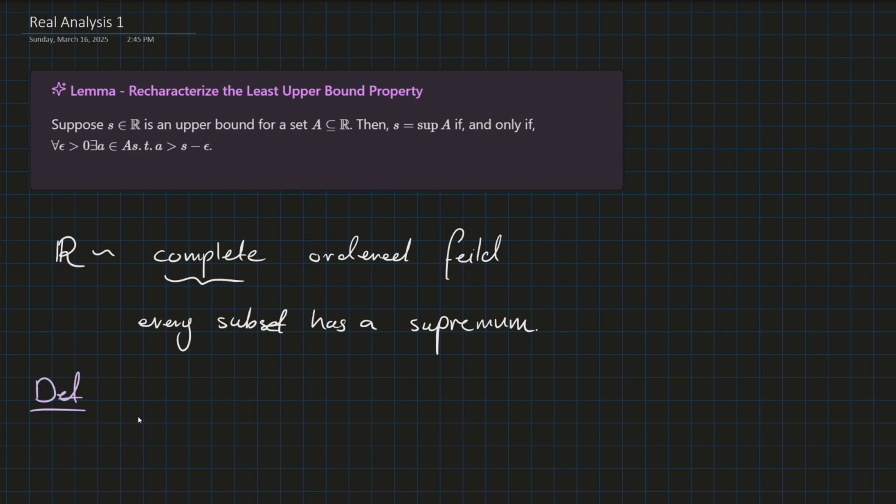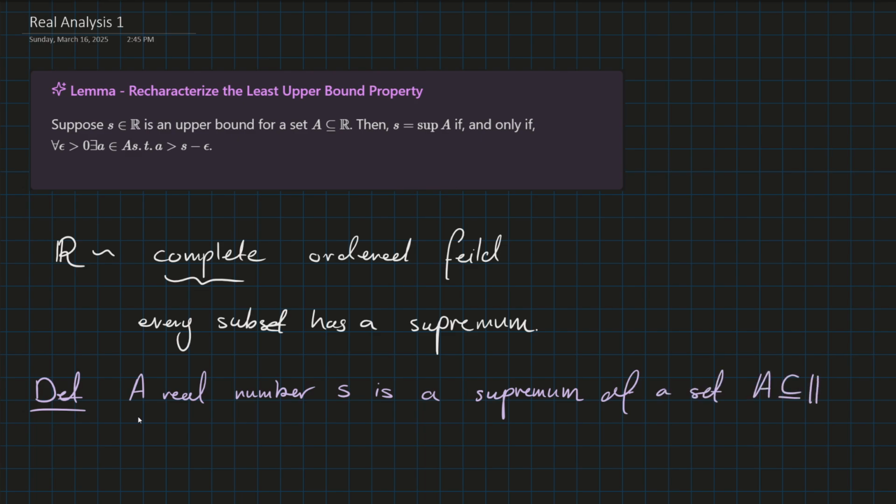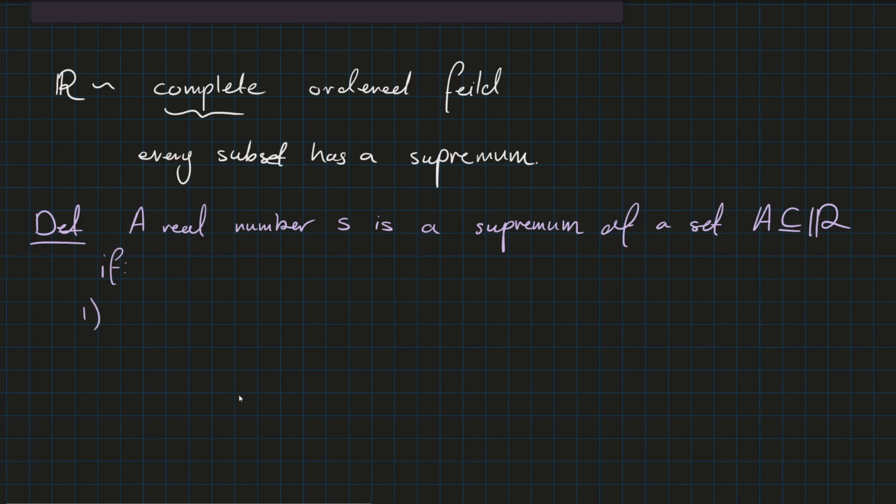We have that a real number S is a supremum of a set A, which is a subset of the reals, if, one, we have that S is an upper bound for A, and if it's the least upper bound, right?